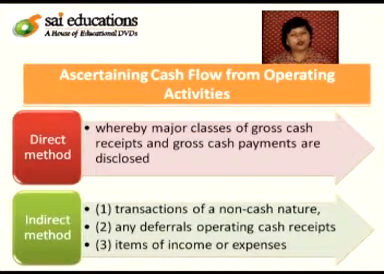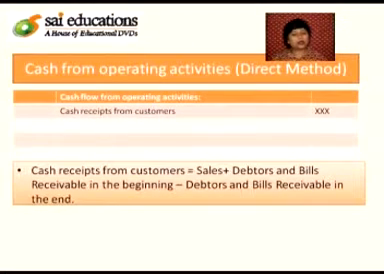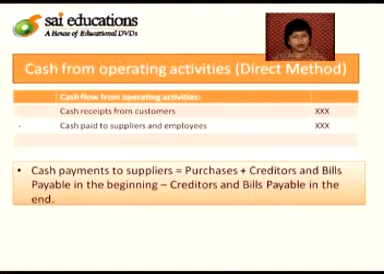It means that first of all we will have to make adjustments for taxation and extraordinary items to arrive at net profit or losses as desired and as required by indirect method. In front of your screen, you can see the cash flow from operating activities. Under direct method, first of all, the cash receipts from customers is calculated. Cash receipts from customers is equivalent to sales plus debtors and bills receivable in the beginning minus debtors and bills receivable at the end. The second item is cash paid to the suppliers and employees.